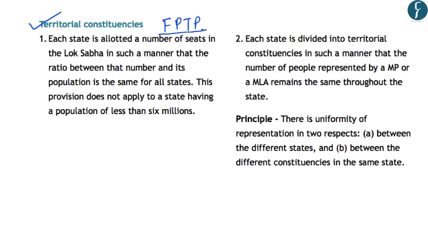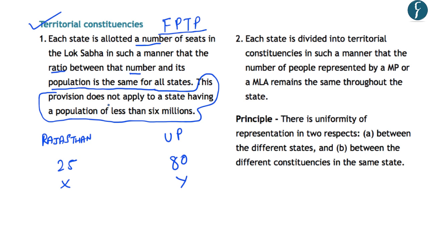So the representation of people in the parliament is through the territorial constituencies. So for example, there are X number of people in a constituency. They are represented by one member of parliament in the Lok Sabha. So now the question arises as to how are these territorial constituencies created in India. So the first principle that is followed is that each state is allotted a number of seats in the Lok Sabha in such a manner that the ratio between that number and its population is the same for all states. And this provision does not apply to the states having a population of less than 6 millions.